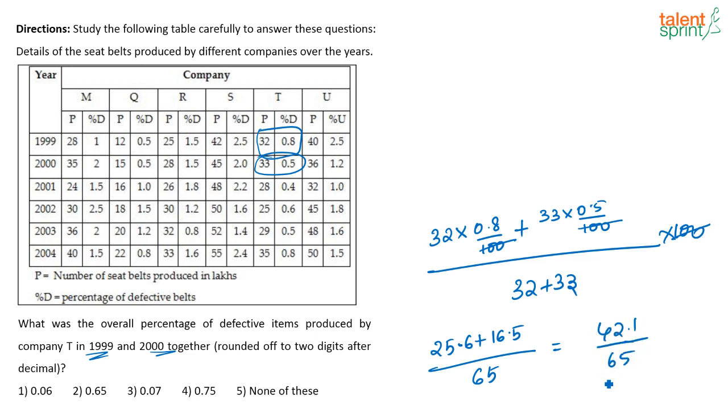See, at this point, if you look at the options, again there is none of these options that is there, and you can eliminate these two options. This will definitely not be the answer, right? See, 42 divided by 65, when you have to do it, the answer will definitely not be 0.07 or 0.06. So eliminate those two options. It has to be one of these options.